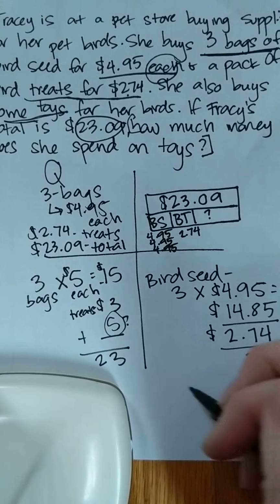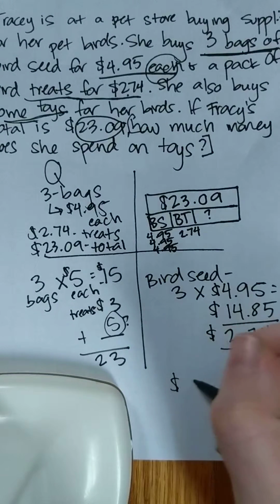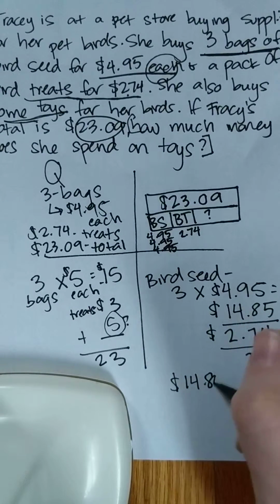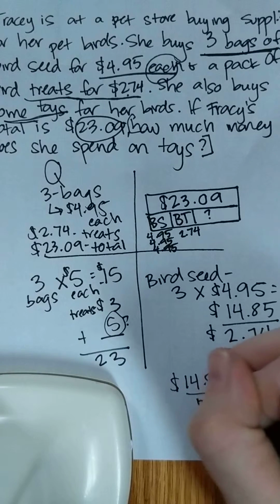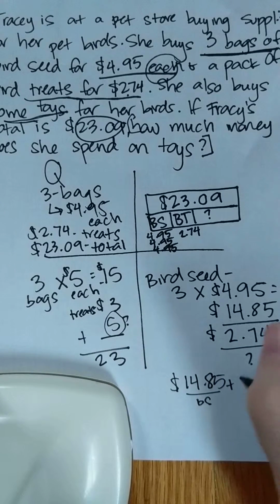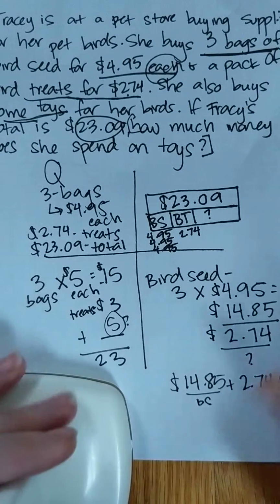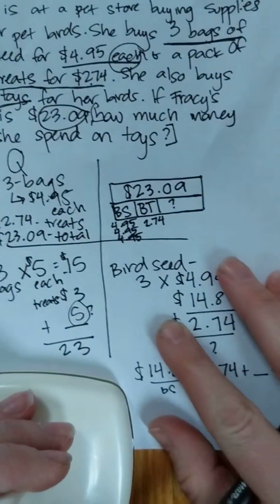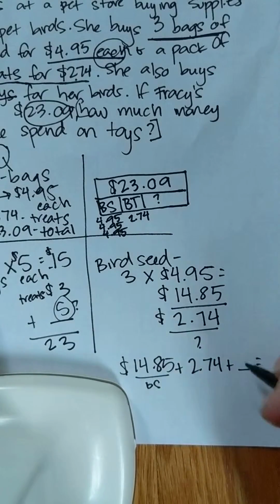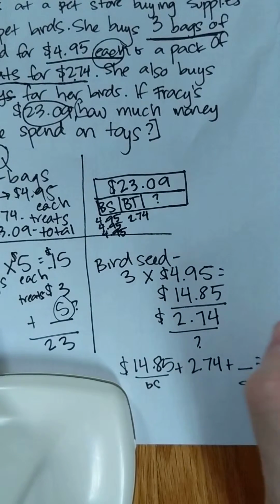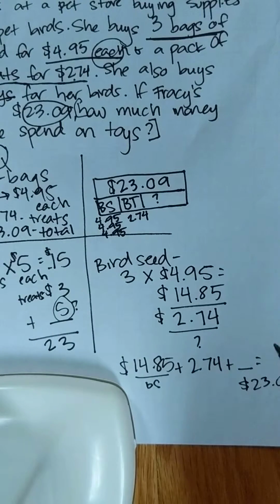So I'm going to rewrite my number sentence down here. $14.85, that's my bird seed, plus $2.74 plus something. Oh, you can't see my work anymore. Boop, there it is. Equals $23.09.